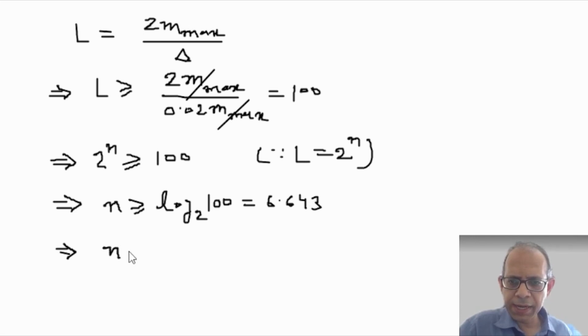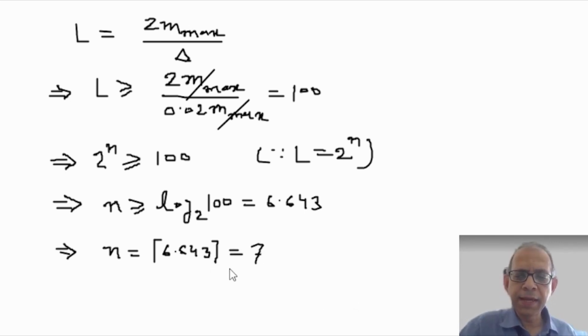So n is indeed the ceiling of 6.643, the smallest integer greater than 6.643, which is equal to 7. Thus, each sample should contain 7 bits or 7 binary digits. So that is the answer.